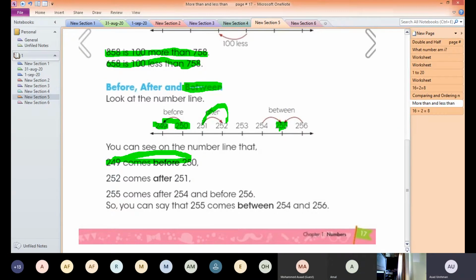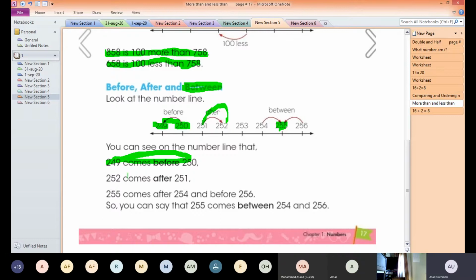That means 255 is in between 254 and 256. Same here. If I ask you what number comes after 250, you will say 251. And what number comes before 252, you will say 251. That means 251 is in between 250 and 252. So in between means the number which is in the middle.